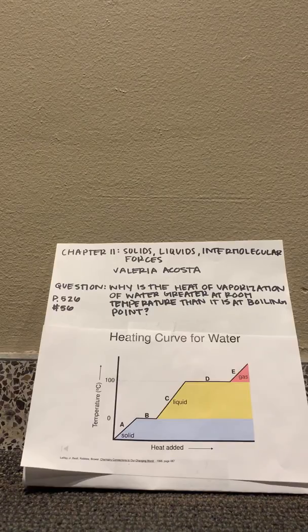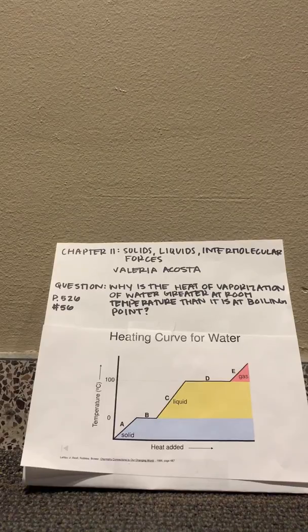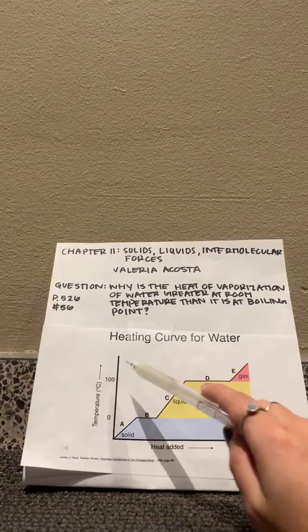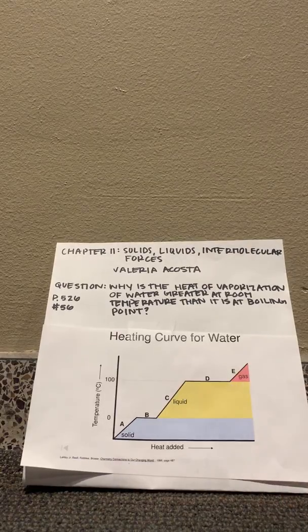It takes more energy to vaporize water at room temperature because the water molecules need to be heated and the hydrogen bonds need to be broken in order to convert water from a liquid to a gas. When water is at its boiling point, it is at 100 degrees Celsius. On the heating curve, this is represented by D. At this point, water is vaporizing and there is a phase change from liquid to gas.